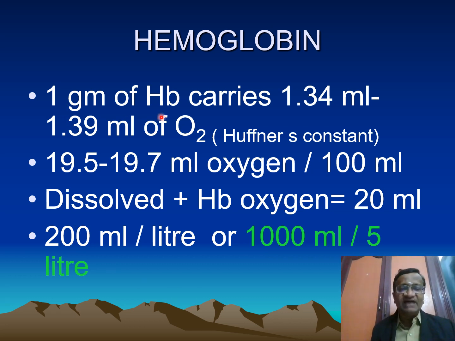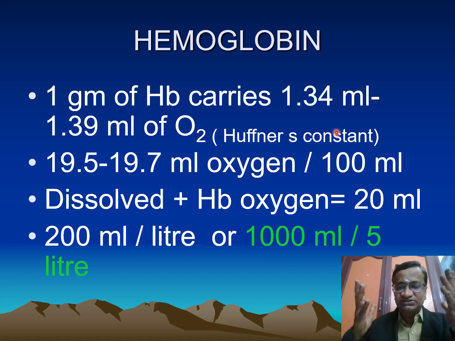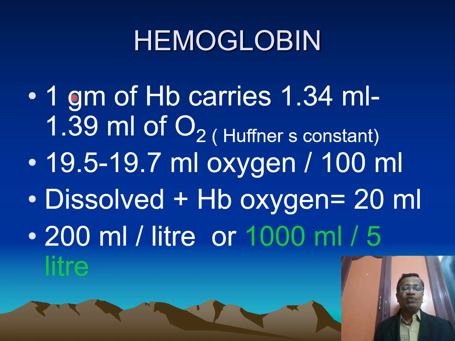Hemoglobin is the main oxygen carrier. One gram of hemoglobin carries 1.34 ml of oxygen. This is Hufner's constant, which is sometimes quoted as 1.39, but actually it is only 1.34. Now with hemoglobin of around 15, 1.34 times 15 is around 19.7 ml, plus 0.3 ml as dissolved oxygen. So you get 20 ml per 100 ml.